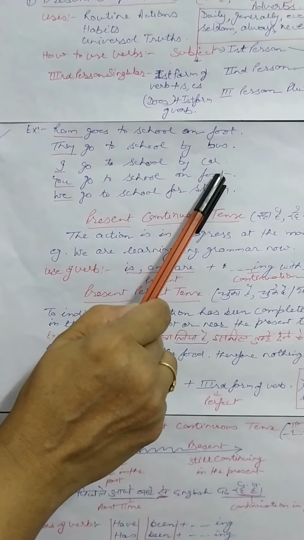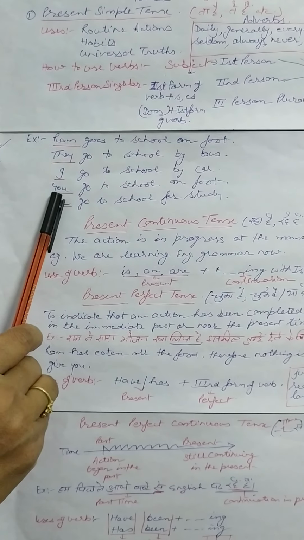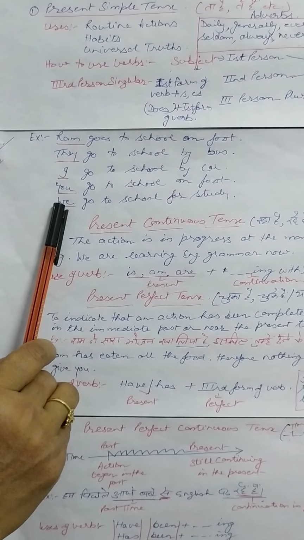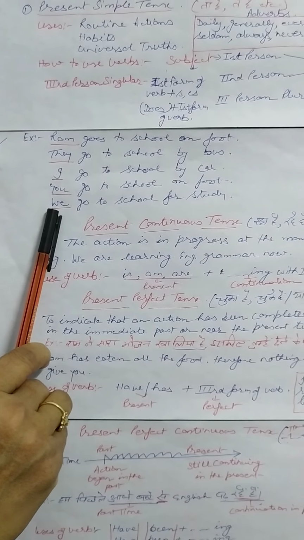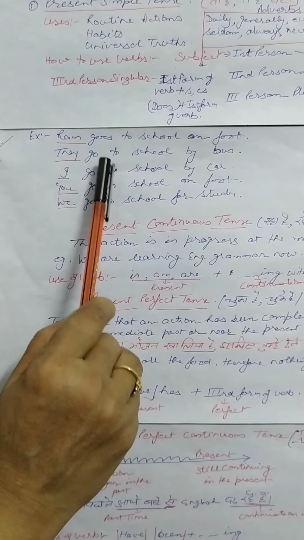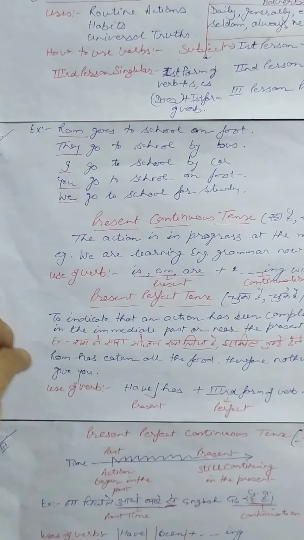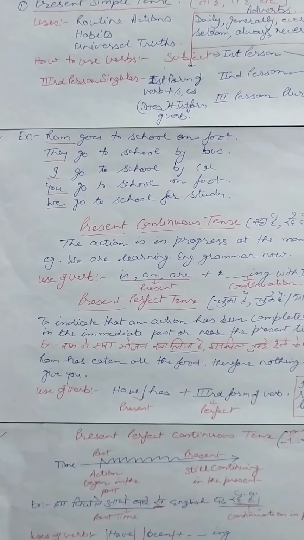You go to school on foot. You is second person. We go to school for study. We is first person plural. So these all will take only the first form of the verb without s or es.